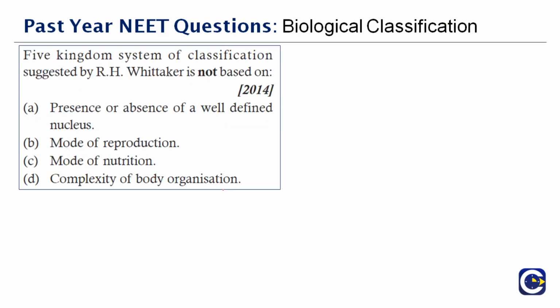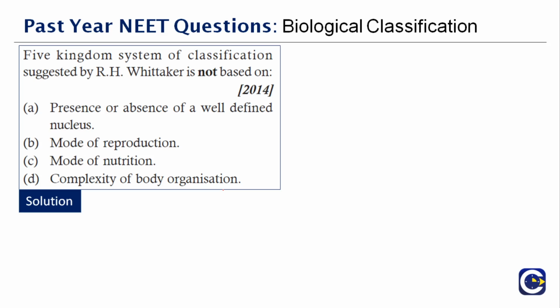Next question here. The 5 kingdom classification system, which was suggested by R.H. Whittaker, is not based on dash. The 5 kingdom classification was given by R.H. Whittaker, that is the right part, but what is it not based on? You're given 4 options here: presence or absence of well-defined nucleus, mode of reproduction, mode of nutrition, complexity of the body organization.